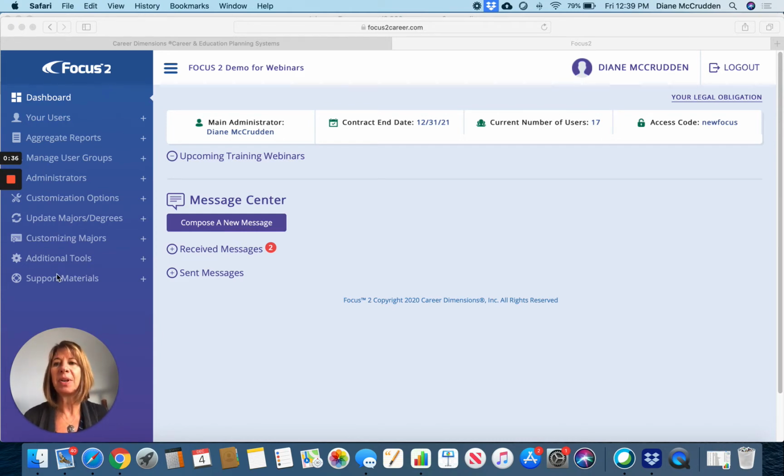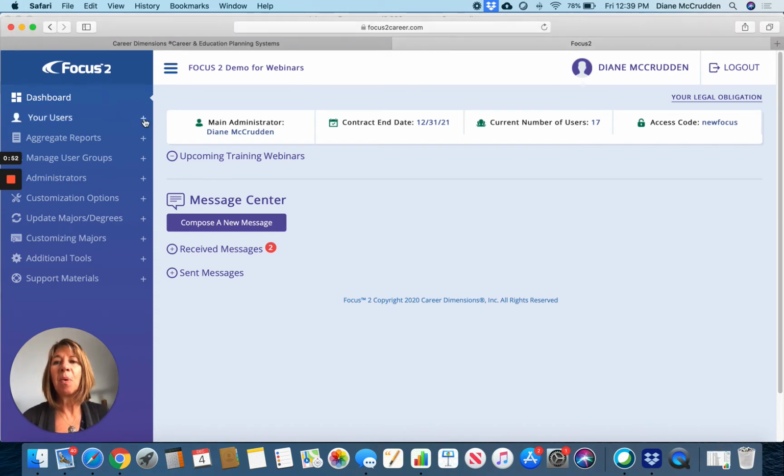The dashboard is over here on the left-hand side. We're looking at the main landing page where it will show you who the site administrator is, your contract date information, how many users are in the system, and then that's your access code for student registration.